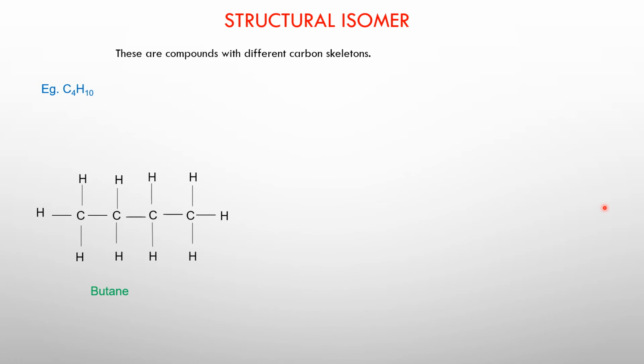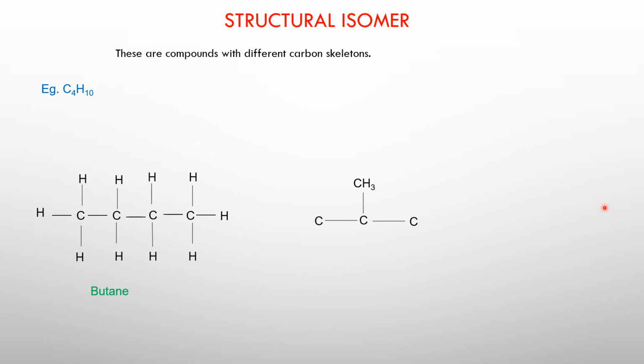Now if I have to draw this C4H10 in a different way, instead of drawing 4 carbon atoms in a row, I am going to draw 3 carbon atoms. The 4th carbon atom, I am going to remove it and put it in the middle. So that's how I am going to position the 4th carbon.